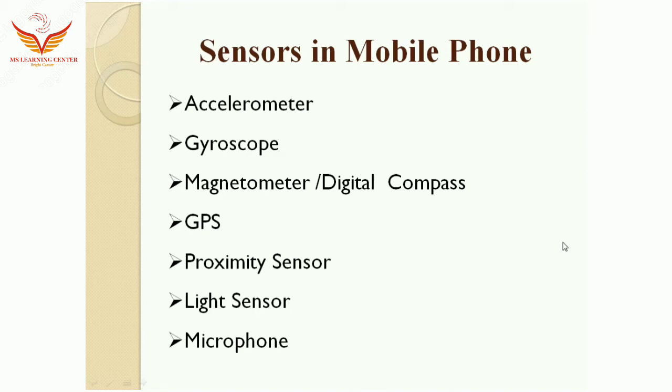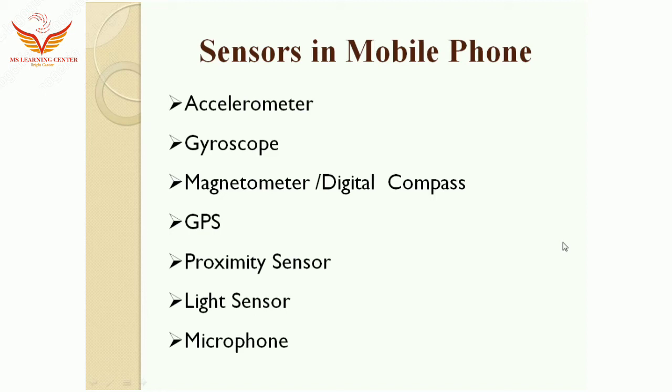The next function is that it can measure the angular rotational velocity of the mobile phone to determine in which direction the phone is pointed. The gyroscope is used for this.